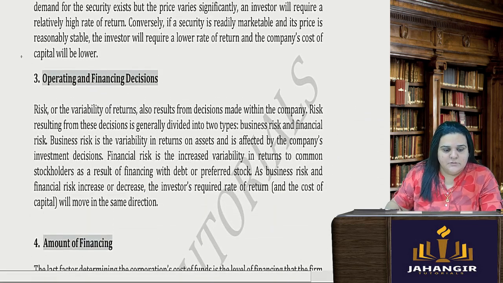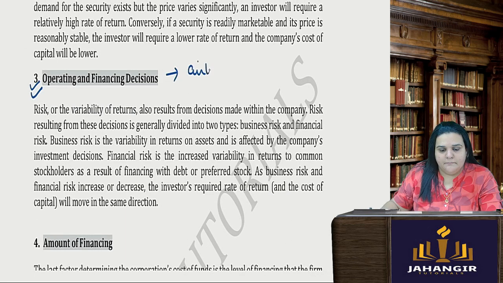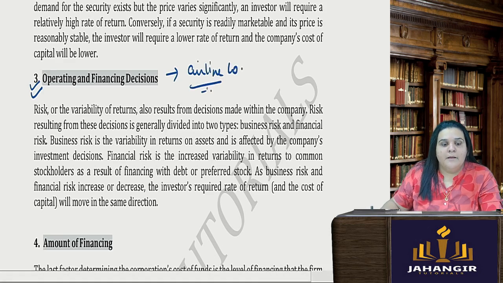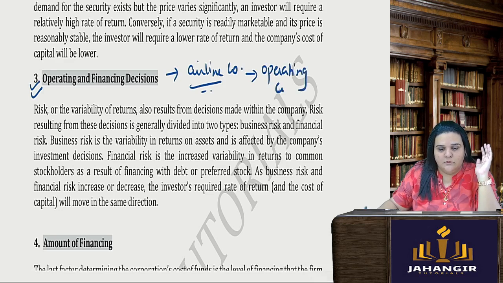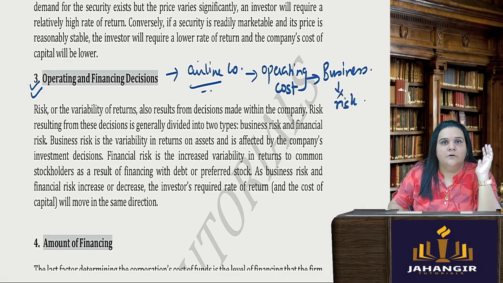Operating and financing decisions. Say if I am an airlines company, my operating cost will be so high. Why? Because I will require so many hangars, so many planes, staff, the ground staff, operating staff, and what not. So my operating cost itself is so high, the operating cost which is associated with the business. So my business risk is also going to be high. So business risk and financial decisions, both, and then the financing decisions, obviously, which you are taking.